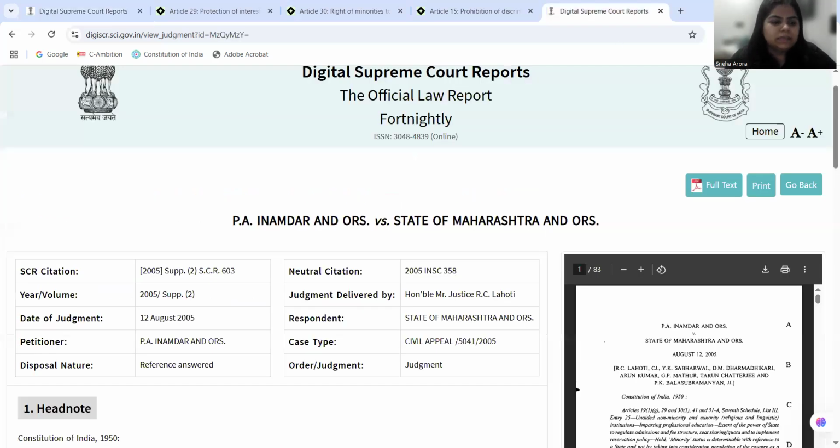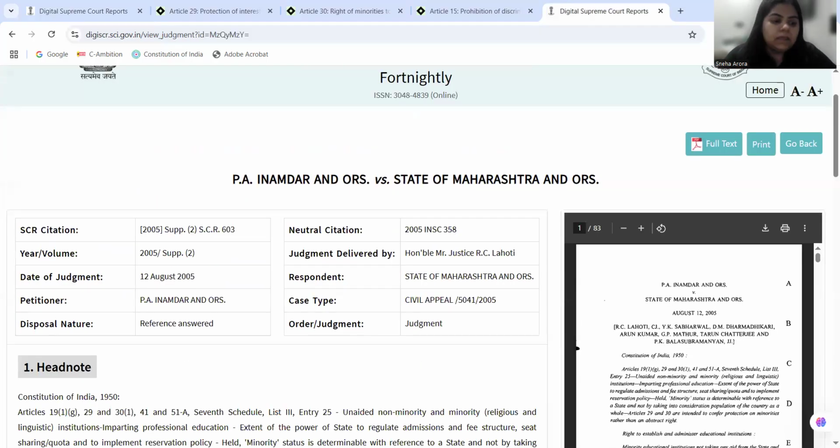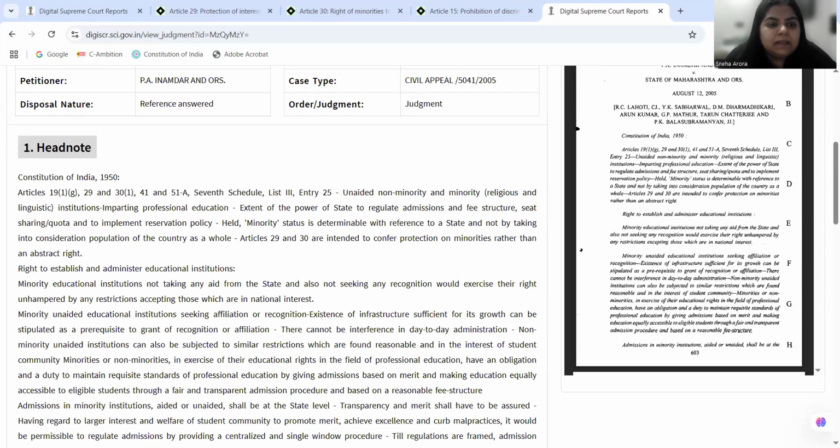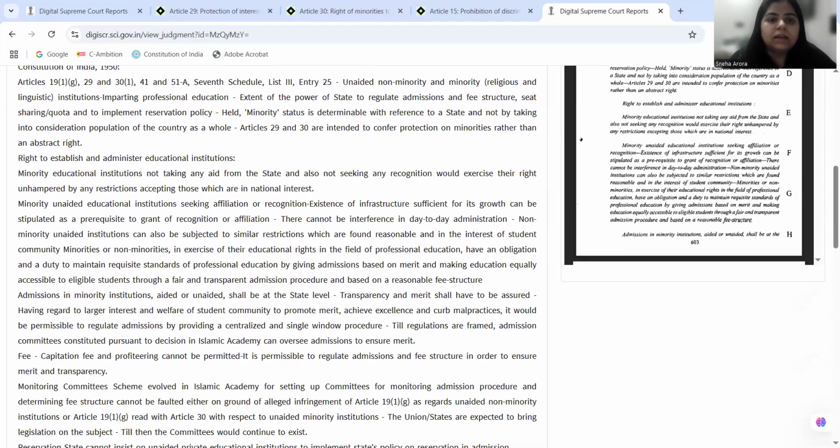Now we come to the next case, which is the case of PA Inamdar versus State of Maharashtra. In this case, the debate is more or less similar, because herein the moot question is to what extent state can exercise power in regulation of admission and fee structure, state seat quota, implementing reservation policy, etc. in a minority institution. So now here we are adjudicating the legality of state imposed quotas. Quotas are mainly in discussion in PA Inamdar's case. So the court herein is adjudicating the legality of state imposed quotas.